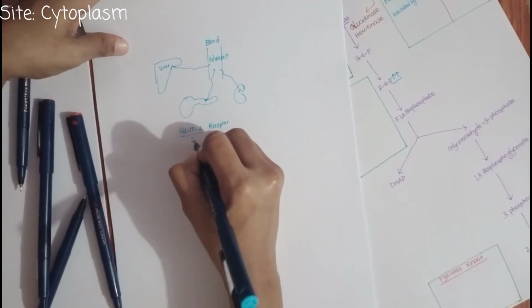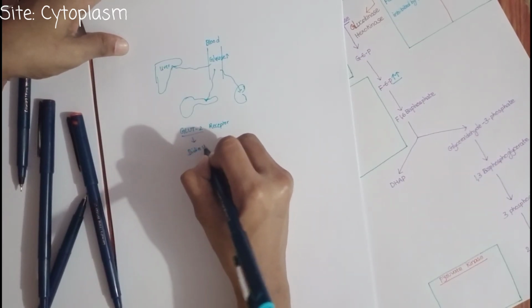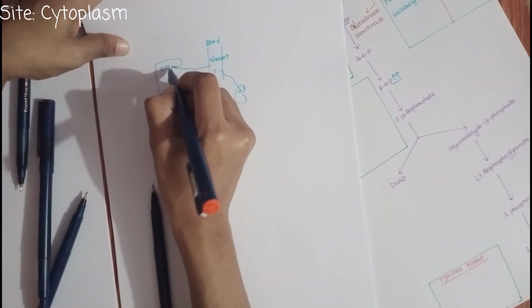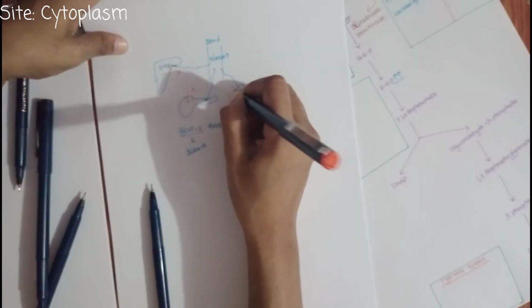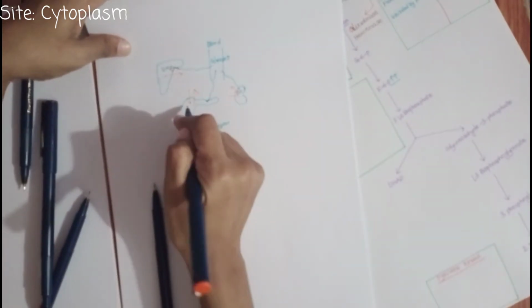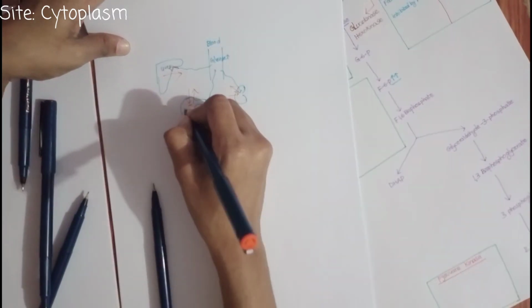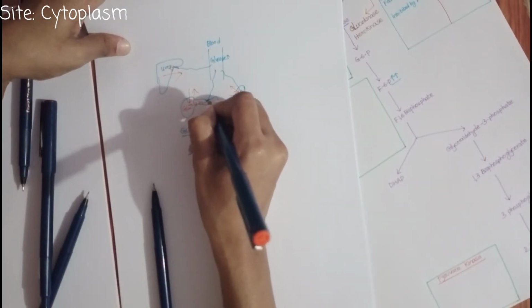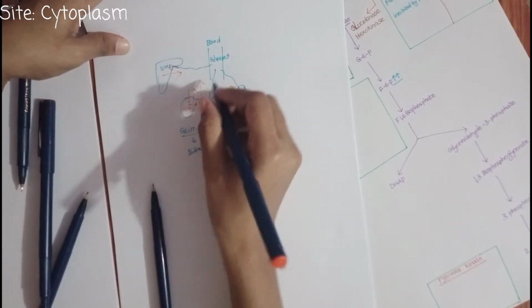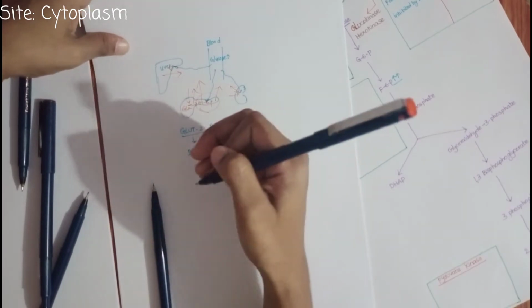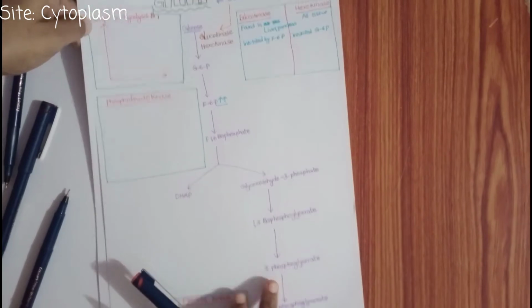These GLUT2 receptors are bidirectional. That means whenever the glucose comes inside, the glucose may go outside. There is a high chance of going outside. So we don't want this bidirectional movement. So what we do is convert glucose into glucose 6 phosphate. This glucose 6 phosphate is not able to cross the cell membrane, so it can't go outside. So for this reason we have to learn these steps. Okay, this is the first step.